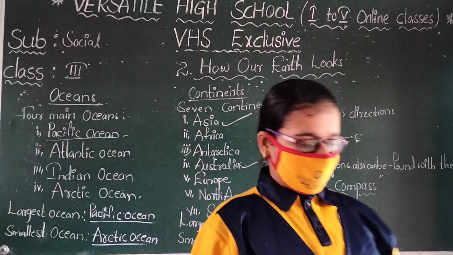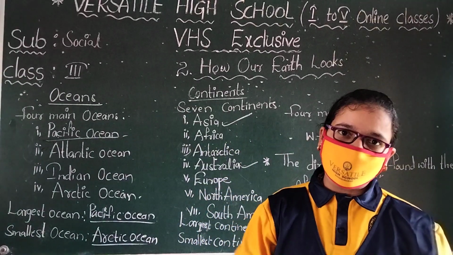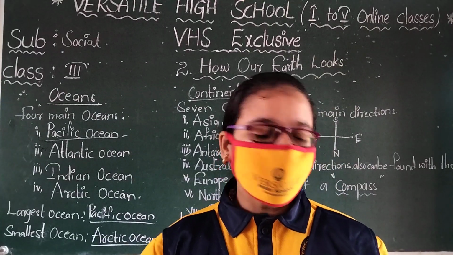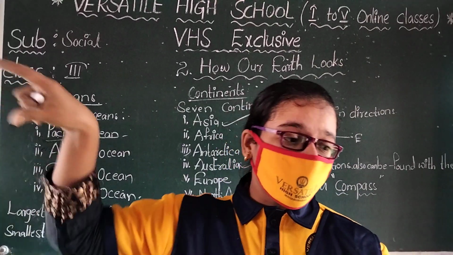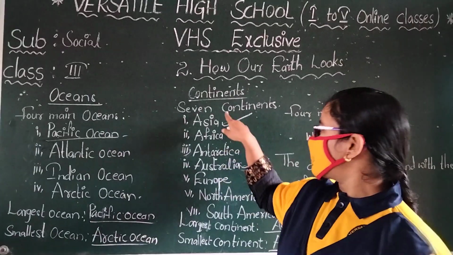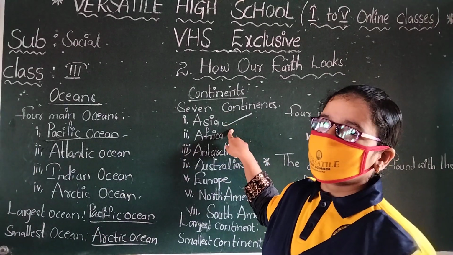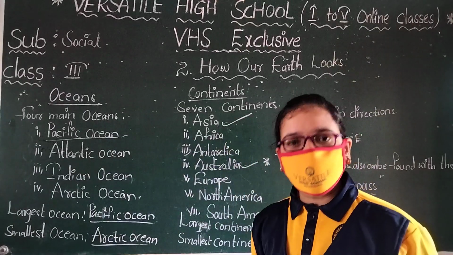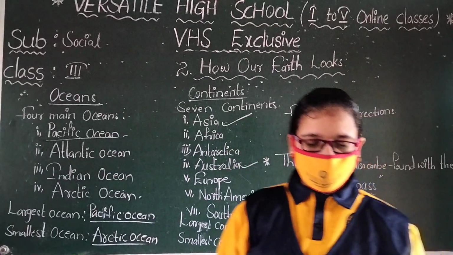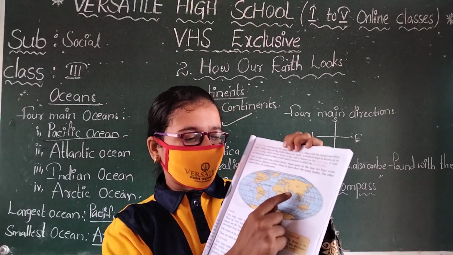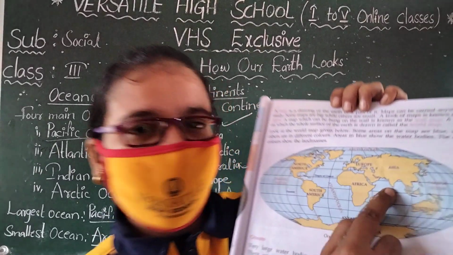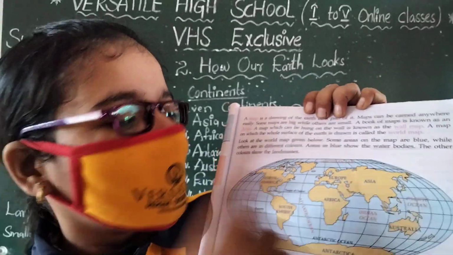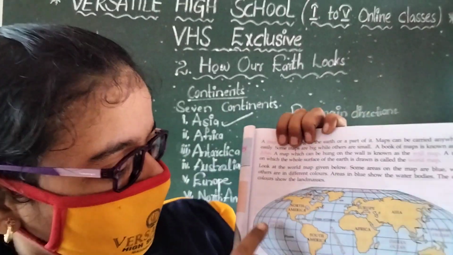Smallest continent. Okay, our country India, which is our country? India. Our country India lies in the Asia continent. Do you see the world map? In that world map, our India lies in the Asia continent. This is our India.